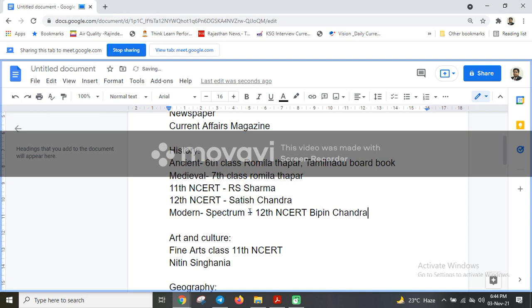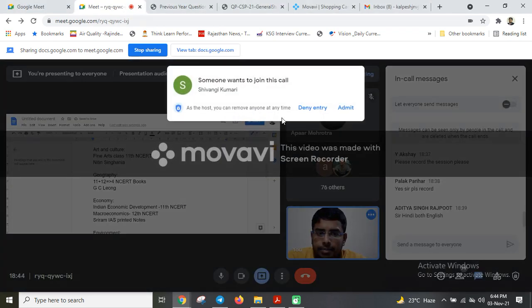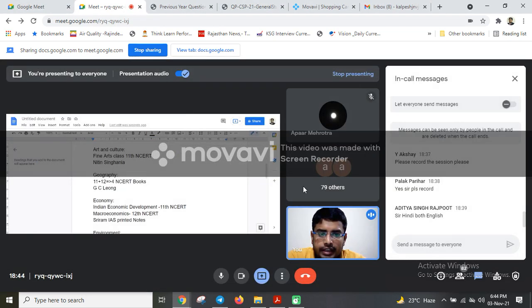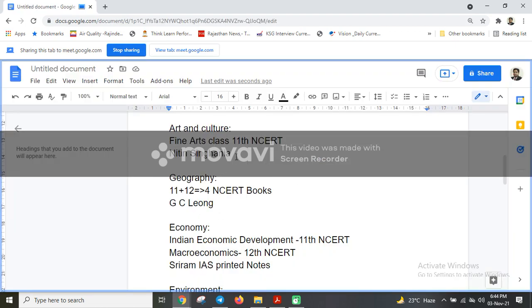Okay, so these two are sufficient for modern India. Then coming on to art and culture. For art and culture, the 11th class fine art book NCERT, and then Nitin Singhania's book. These two books are more than sufficient from a preliminary point of view. Okay, so this is for art and culture.